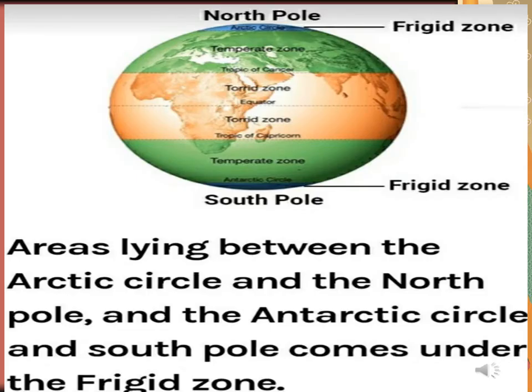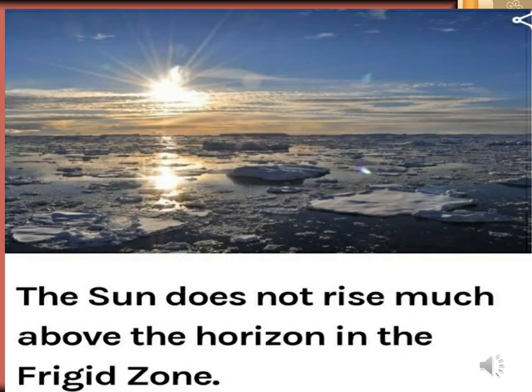The frigid zone lies between the Arctic Circle and the North Pole in the northern hemisphere, that is 66.5 degree north, and the Antarctic Circle and the South Pole in the southern hemisphere, that is 66.5 degree south. The sun rays are very slanting, so these regions are very cool because the sun does not rise much above the horizon in this frigid zone. So they are very chill.